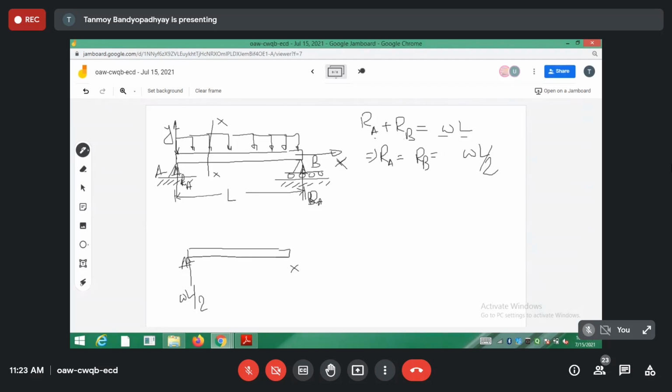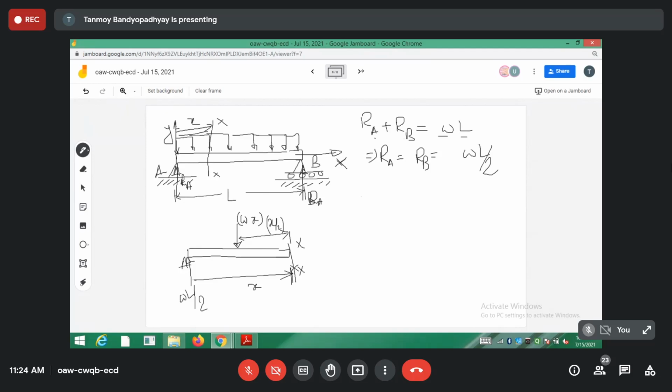I have considered a length x of the beam. I have taken the cross section at a distance x. For this portion, what is the loading? Wx. It should be acting at x by 2 since it is a UDL. UDL means it is acting uniformly. So this is the distance x, and the UDL force, W into x, should be acting at a distance of x by 2.